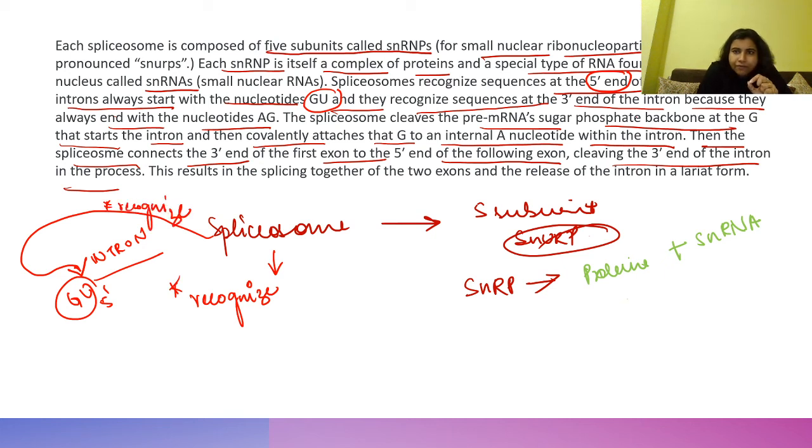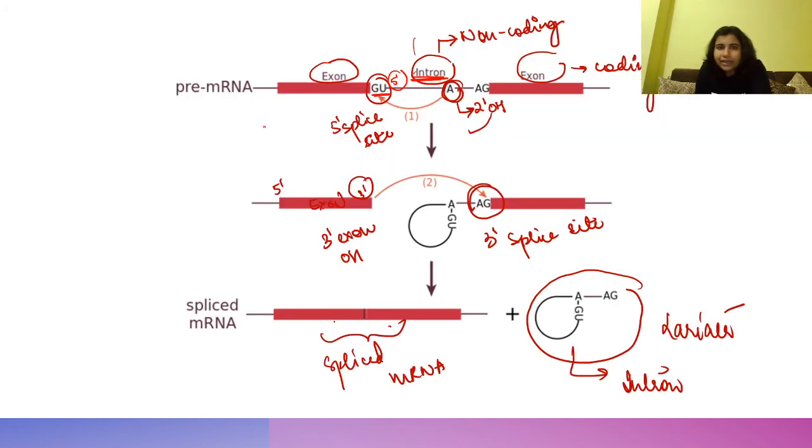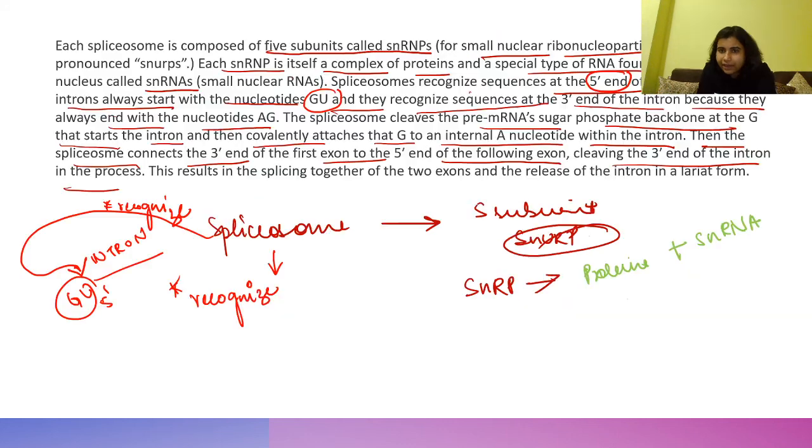Recognize the 5' end of the intron, because an intron always starts with the nucleotide GU, and they recognize the sequence at the 3' end of the intron because they always end with the nucleotide AG. This is the 3' end of the intron. So the spliceosome will recognize the 5' end because it is rich in GU, and it also recognizes the 3' end because it is rich in AG. Right? Clear, everyone?